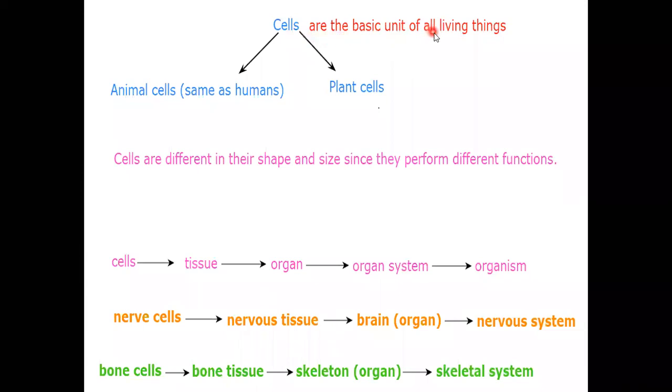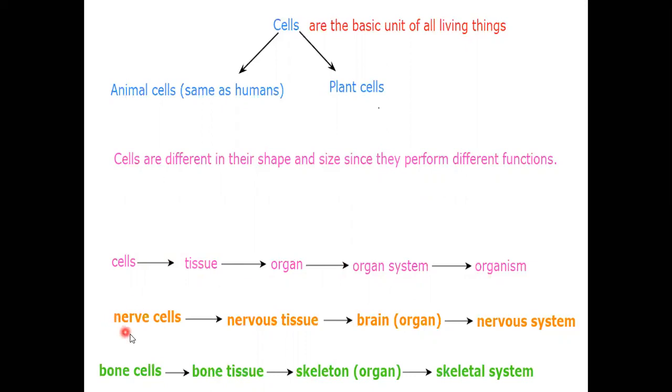Cells are the basic unit of all living things, and they cannot be seen by your naked eye. Cells carry out all the processes of life. They are classified into 2 main kinds: animal cells, which is the same as humans, and plant cells. Cells are different in their shape and size because they perform different functions. A group of similar cells that perform the same function makes a tissue. A group of tissues makes an organ. A group of organs makes an organ system, and a group of organ systems makes the organism.